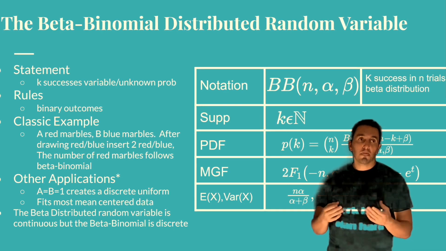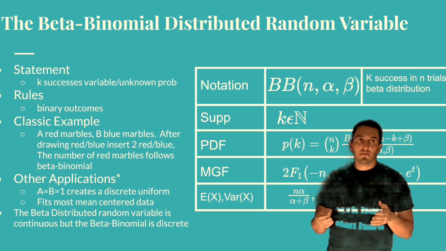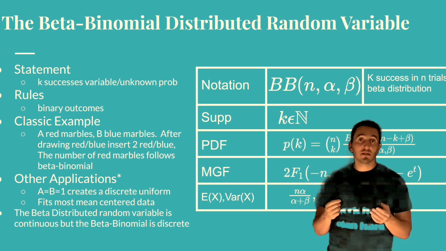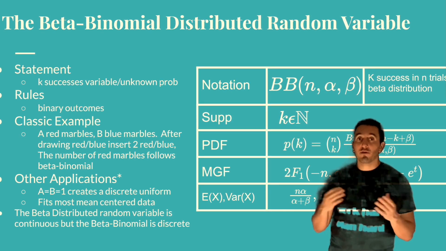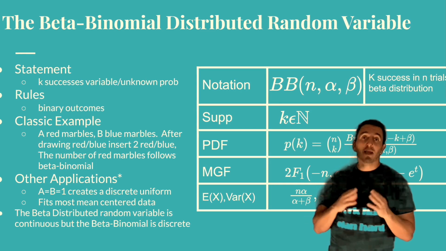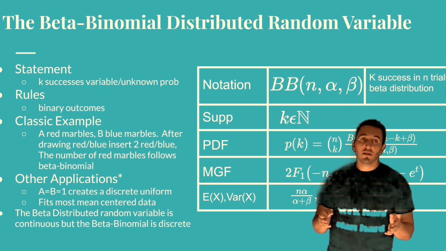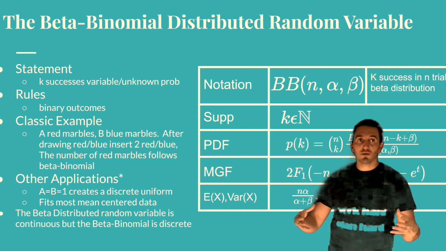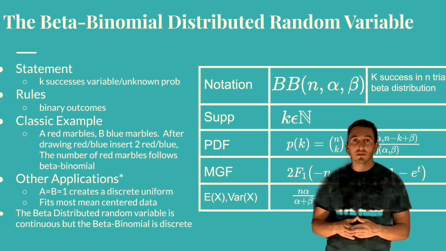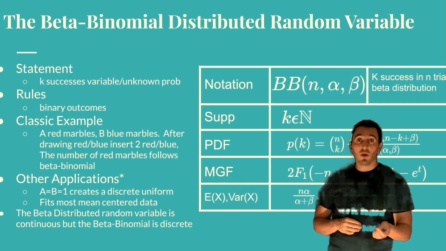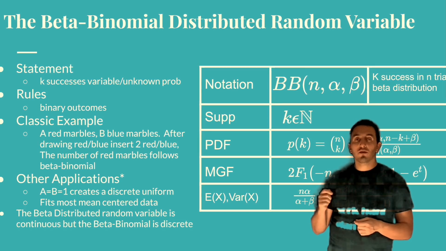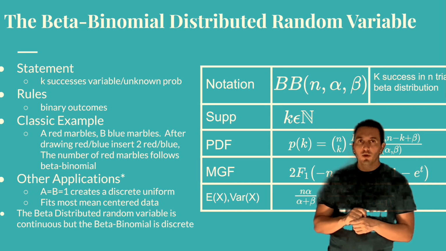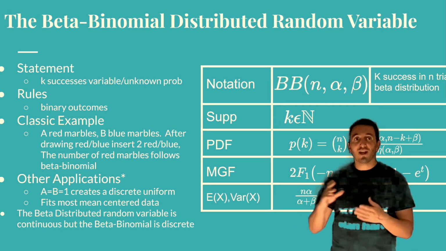So for example, if we set our parameters for our beta binomial to be positive integer values, like say 30 and 70, then the beta binomial distribution will model the probability of seeing, for example, if you have a bag of marbles where you have 30 red marbles and 70 black marbles, then the probability of k equals 20 will be the probability of seeing 20 draws of red marbles under the condition that each time you draw a marble from the bag, you put back 2 of the same kind. So it's a riff on the hypergeometric, right?